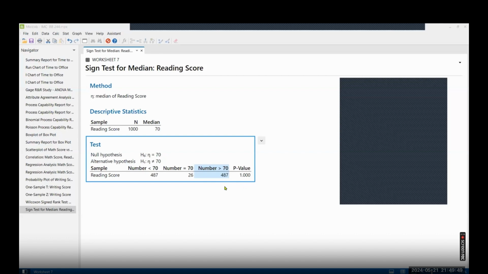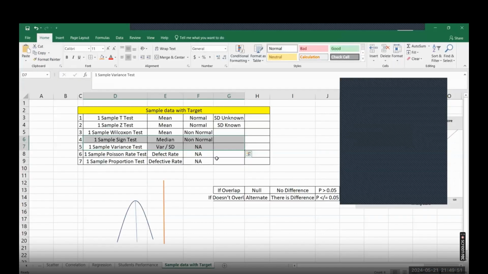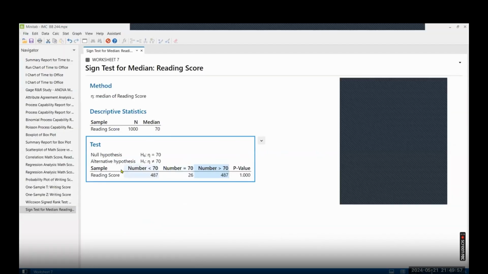Now, along similar lines, we can have the one variance test. Let's say here my standard deviation is not given, but I think the last time I had seen it was 16. The customer is telling me that the variation in my process should not be more than a standard deviation of 10.